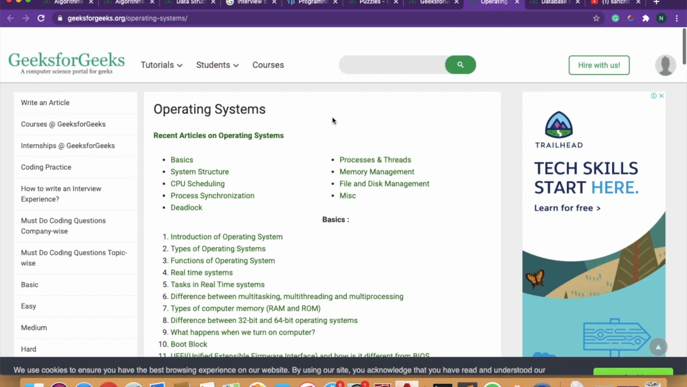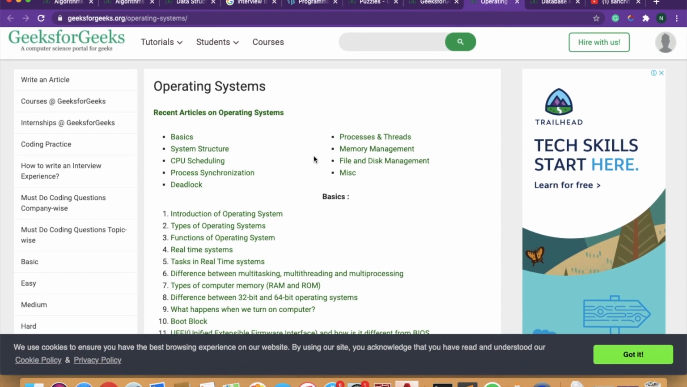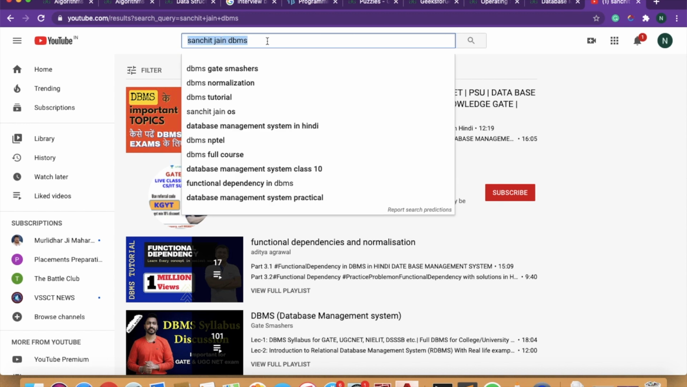So for operating system, either you can read the theory, or you can go on YouTube, and there will be many people from whom you can study. And if you ask me, I prefer Sanchit Jain DBMS or Sanchit Jain operating system. I used to study from him. He teaches in a very good style. So you can choose anyone, but this is my opinion. I chose this during my placement season.